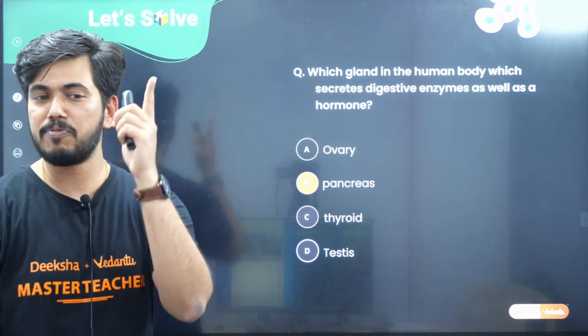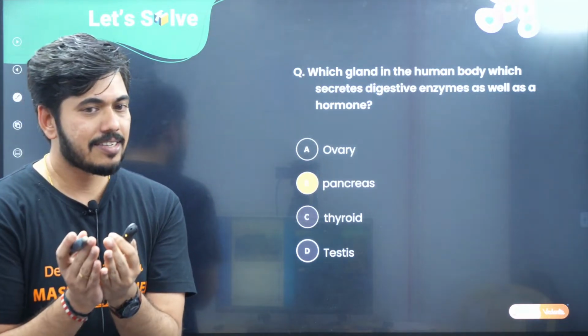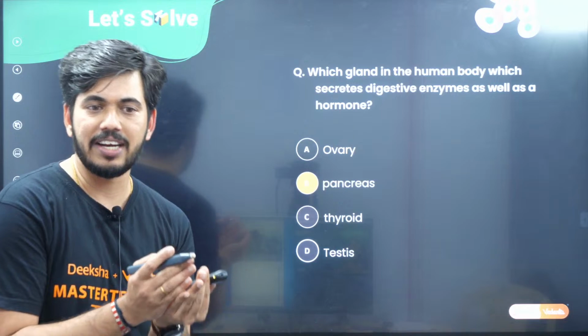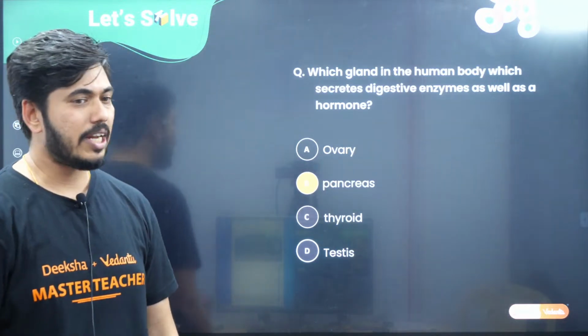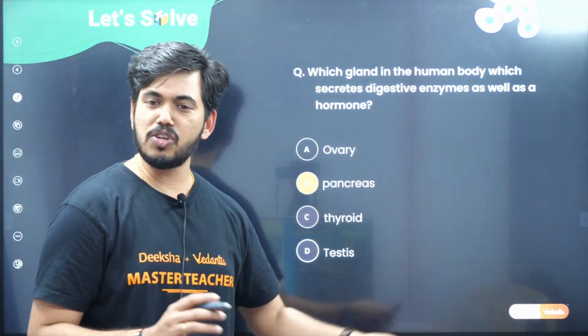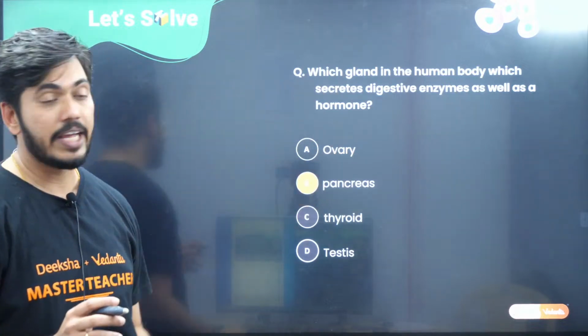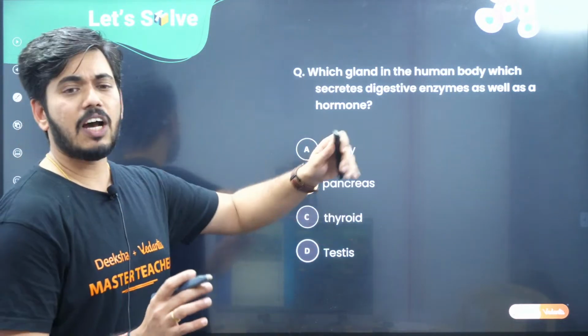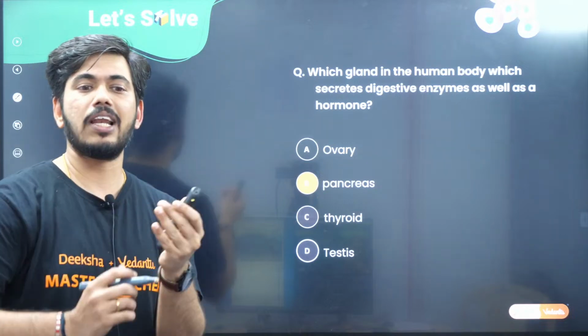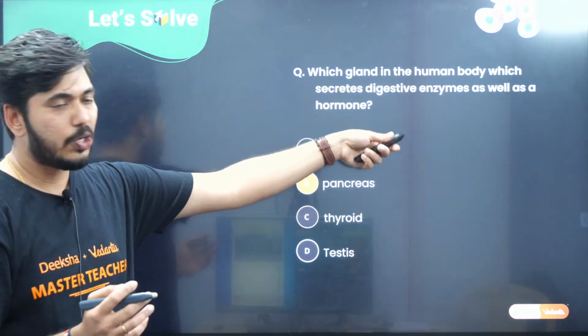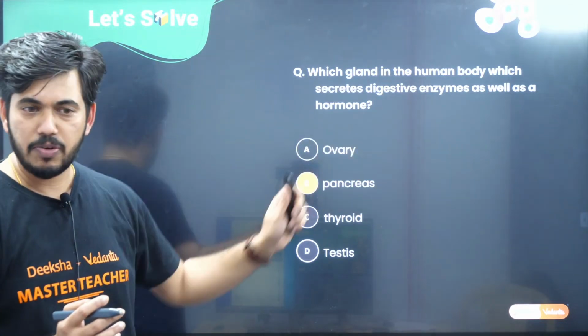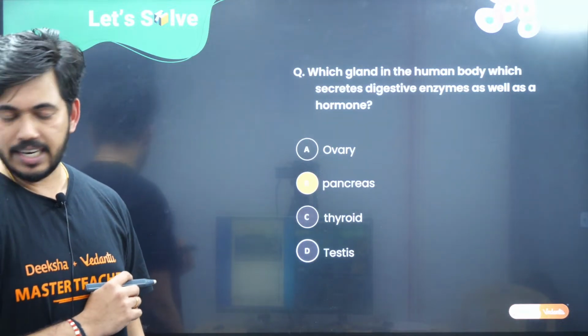Pancreas produces enzymes which can digest lipids, carbohydrates, and proteins. That is the reason we can ask a question related to the pancreas gland in this chapter. But now we have combined two concepts and made it a little more complicated. I hope you are understanding this.